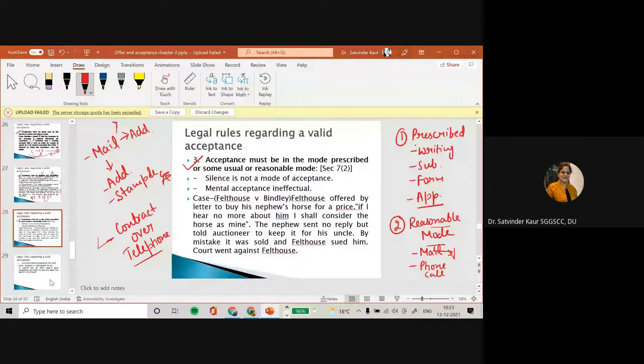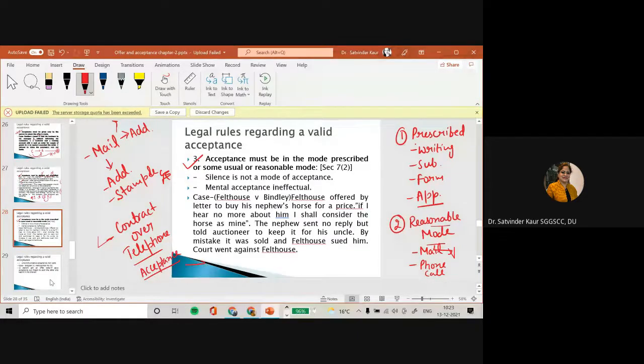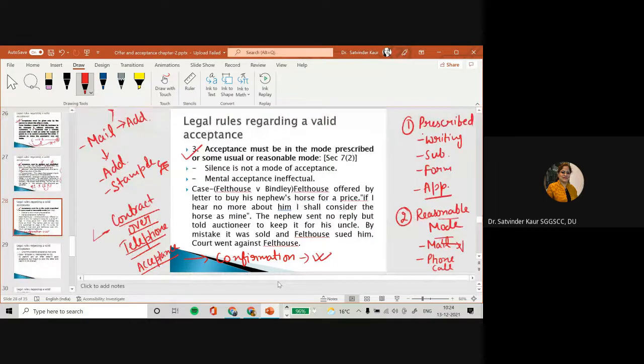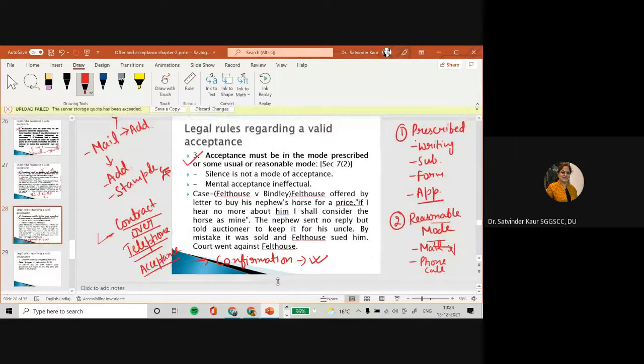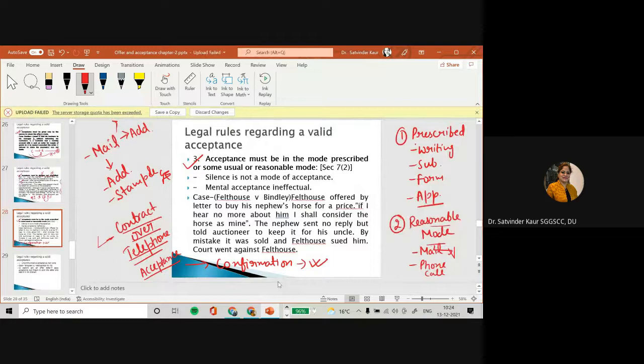Okay? So what is the requirement in a contract over telephone? When you give an offer and the other accepts it, there should be confirmation of the same, that the other person says yes, I have heard that you have accepted the offer, or I have heard that you have said yes to my offer. So there should be some kind of confirmation in case of a contract over telephone, because there can be a situation where, when you said yes, there was some network issue and the other person has not heard your yes or the acceptance of the offer.